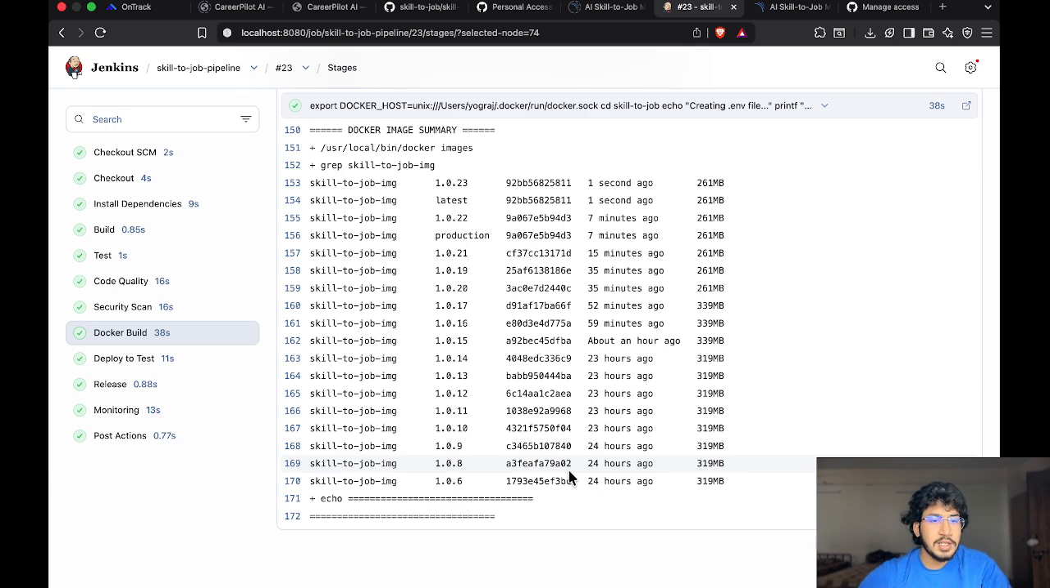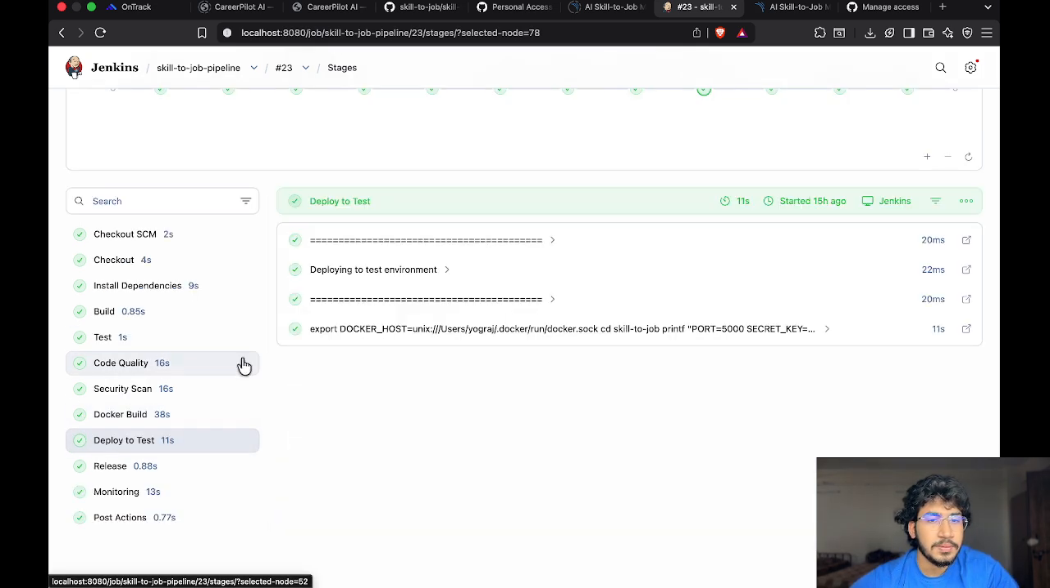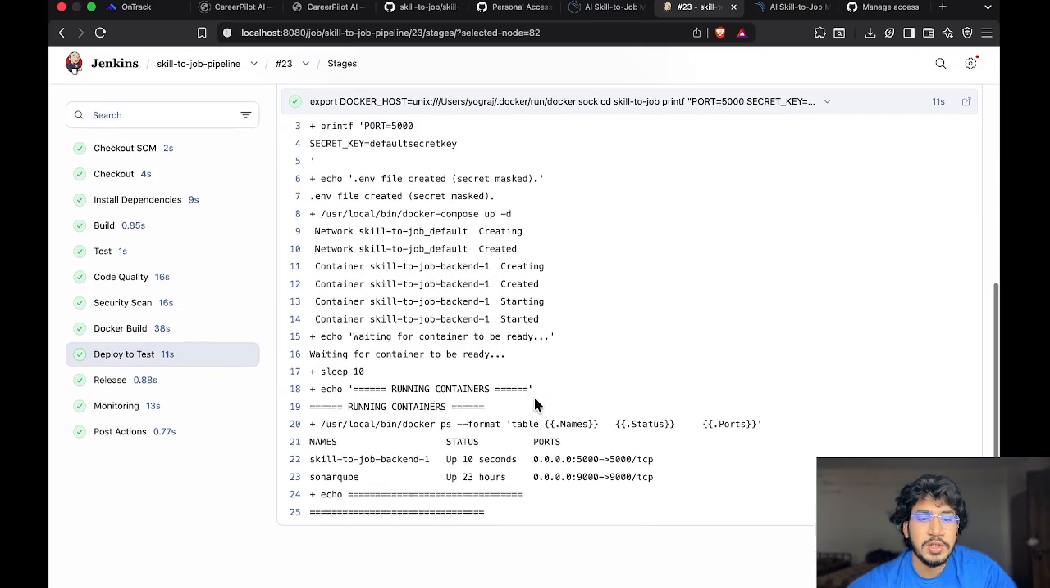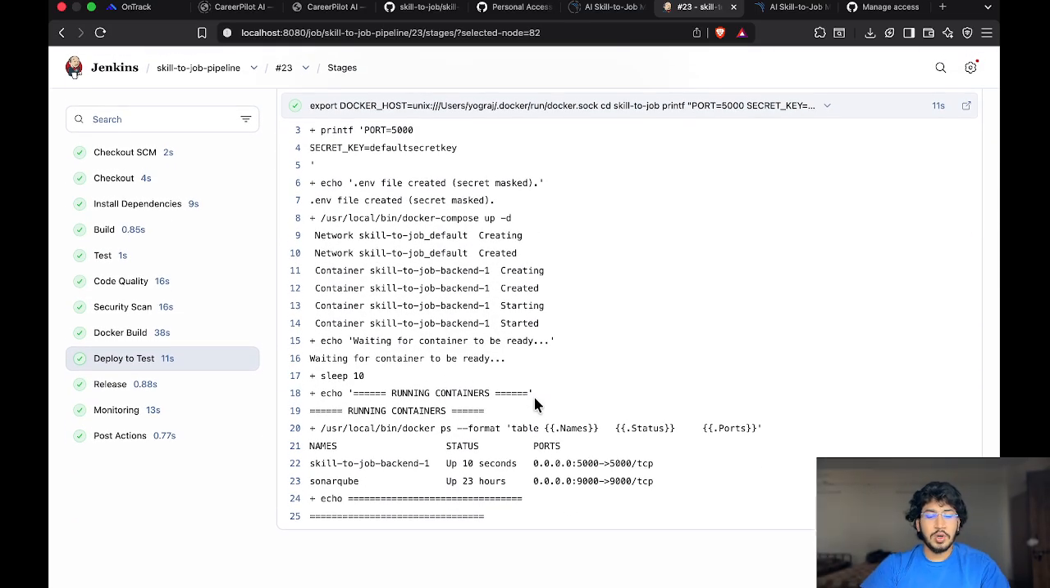So now let's discuss the deploy stage. This is my deploy stage. As you can see, it deploys on the stage, which starts with Docker using Docker Compose and waits until it becomes ready. You can see the container started successfully and is listed as running on port 5000.